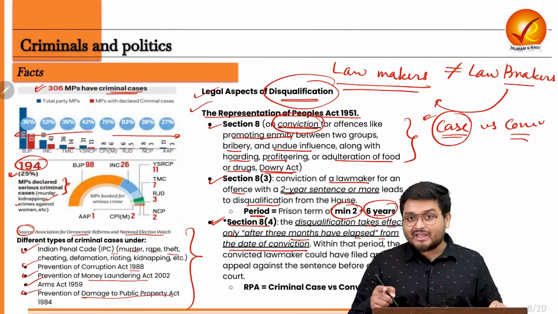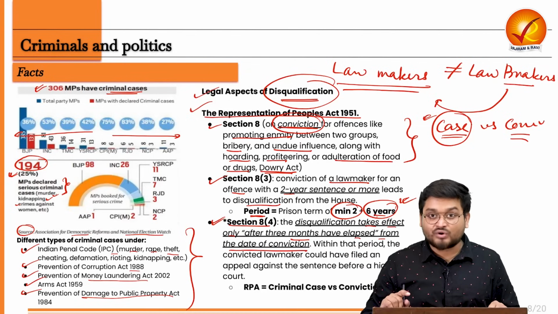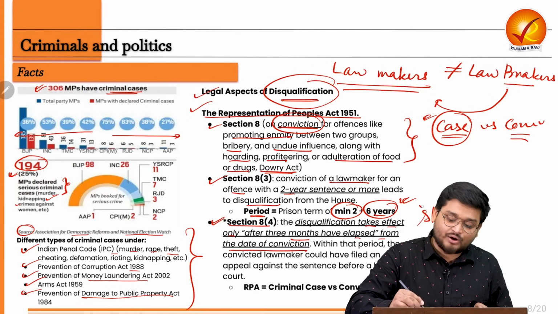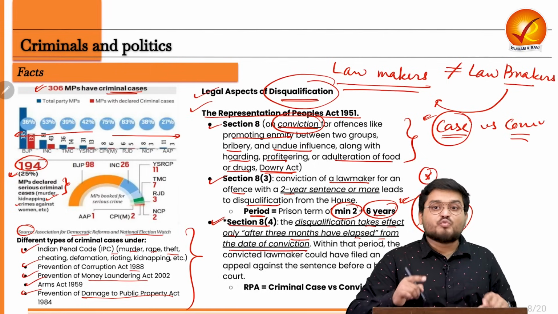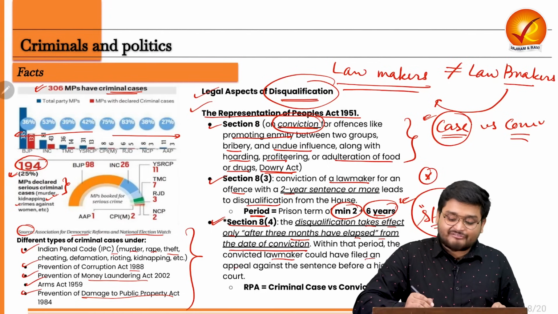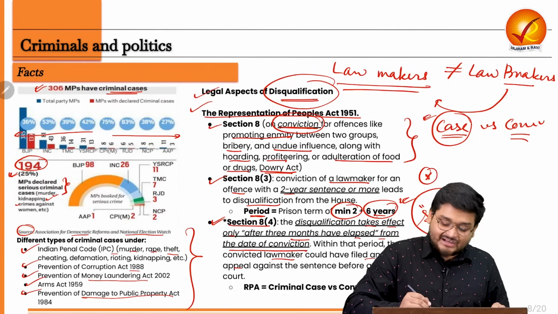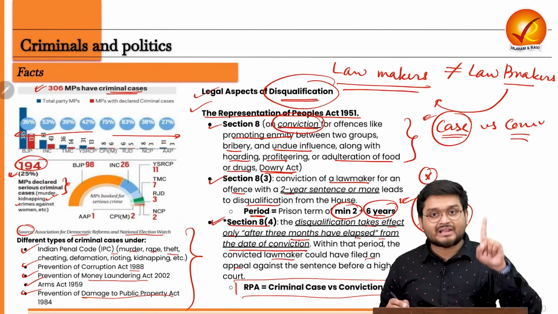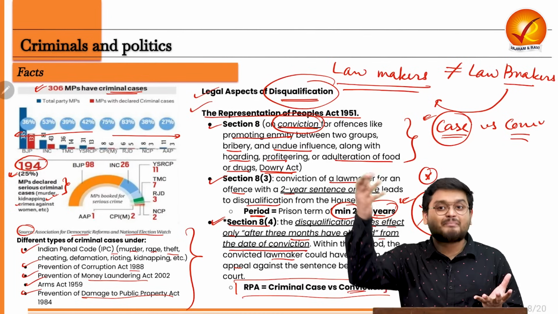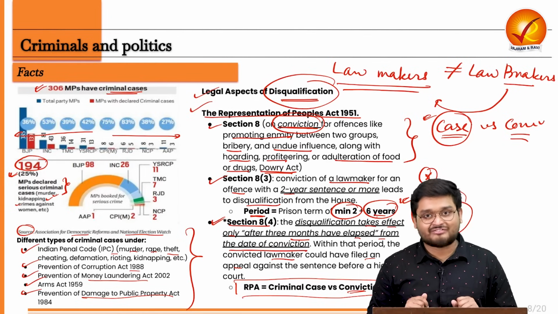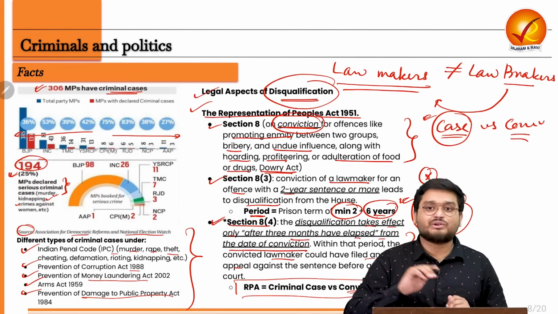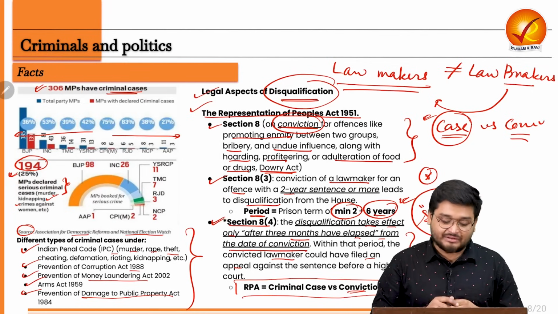And if that MP is appealing in that higher court in these 3 months, and if the MP is able to get a stay order, then the MP will not be disqualified here, right? So the lawmaker could have filed an appeal in the higher court, and that is when this distinction between criminal case and conviction comes into mind. Just having a case and its appeal pending will not get you disqualified. So this was later struck down. This was declared unconstitutional in the Lily Thomas case, which we will see.